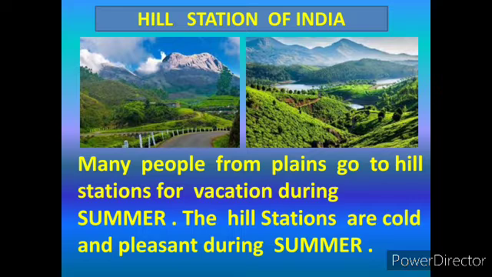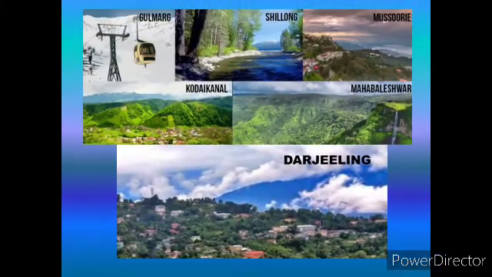The hill stations are cold and pleasant during summer. Famous hill stations are Gulmarg, Shillong, Mussoorie, Kodaikanal, Mahabaleshwar and Darjeeling. These are the main popular hill stations of India.